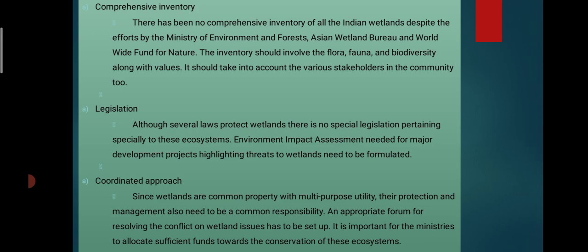How can we coordinate? Since wetlands are common property with multi-purpose utility, their protection and management also need a common responsibility, and an appropriate forum for resolving conflicts on wetlands has to be set up. It is important for the ministries to allocate sufficient funds towards the conservation of these ecosystems.